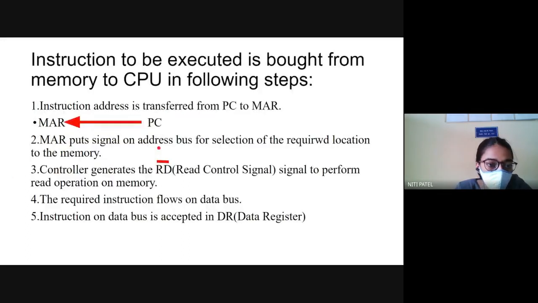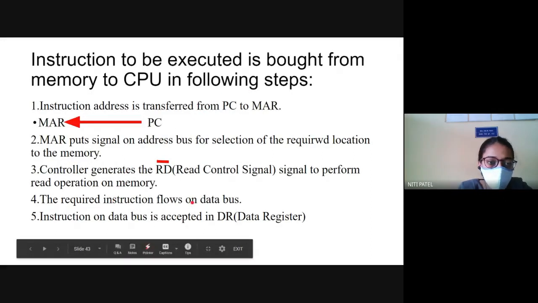Now, if you see over here, the instructions which are to be executed are brought from memory to the CPU in the following steps. What did I just tell you? If you want to execute anything, that program has to be brought inside the main memory. After coming to main memory, MAR will use it, MDR will use it, the accumulator will use it, and the program counter will use it. Where are all these four units? They are inside the CPU. So once the program is brought inside the main memory, it is given to the CPU for execution. What happens after that, we are going to see now.